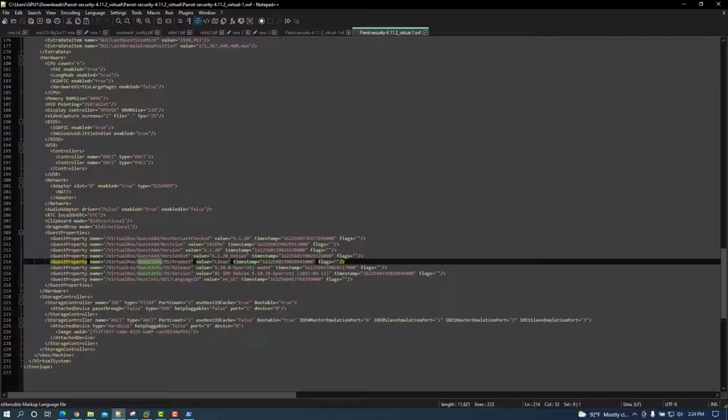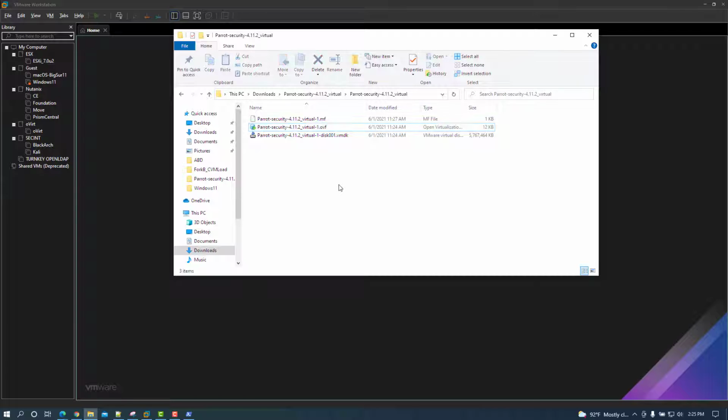At this point, we have several different options to deploy the virtual machine in VirtualBox. I'm going to show you the first option here, but I'm not going to present it as a viable option, as you'll see in just a moment. If we wanted to create a new virtual machine, we could just use the VMDK. So create a new virtual machine out of the box and reference the VMDK. Again, this is not the option that I would recommend. I'm going to go through several options later on that are better suited to what you're trying to do in the easiest manner. It's not that this option won't work, but you might run into some issues.